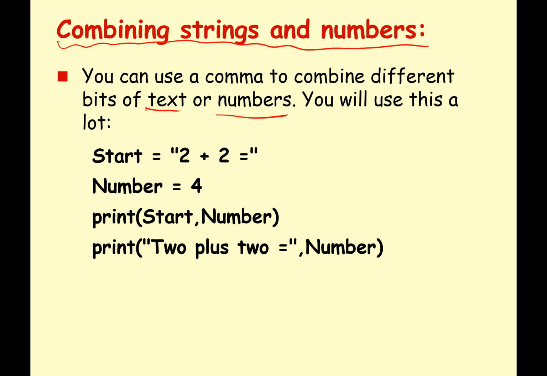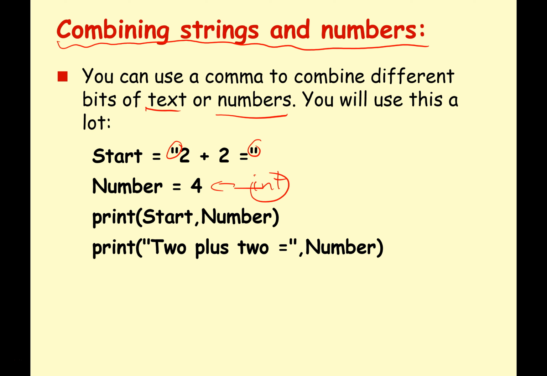start equals "2 plus 2". This is text, of course, because it's in inverted commas. number equals 4. So this is going to be stored as an int, an integer value, because it's just a plain number. And then print(start, number), print("2 plus 2 equals", number). So what's going to happen when we do this? Well, notice that we're using the comma to separate the values. When you see a comma, that means you're making Python do multiple prints. So this is like saying print start, print number. It prints whatever the start value is, it prints whatever the number value is.